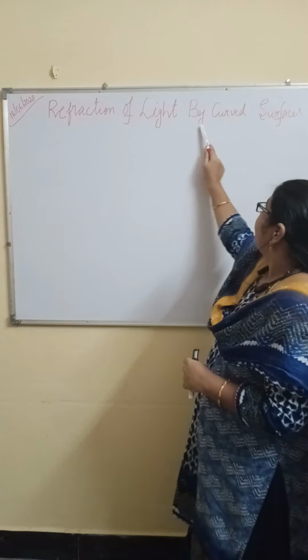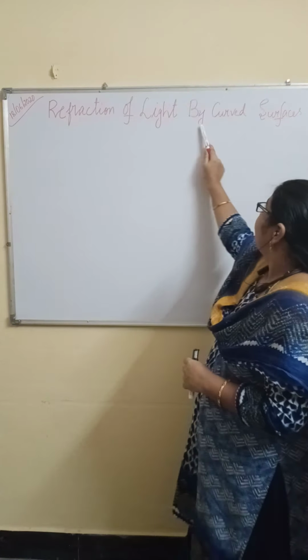Okay? So, how many types of mediums do we have? Two. What are they? Rarer medium, denser medium.